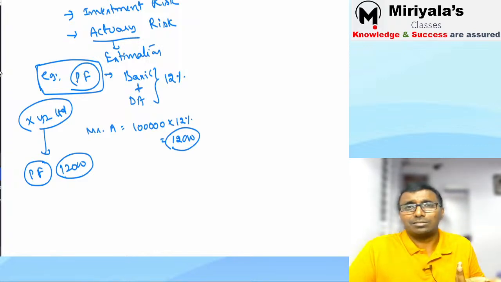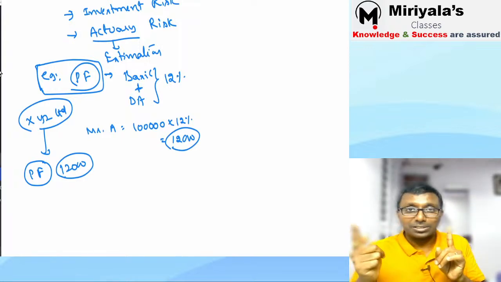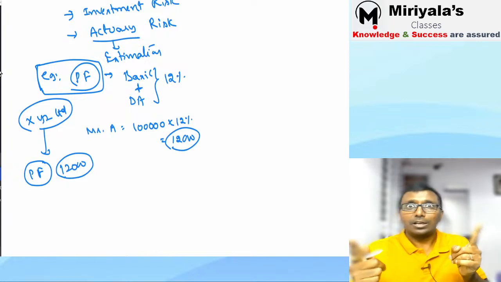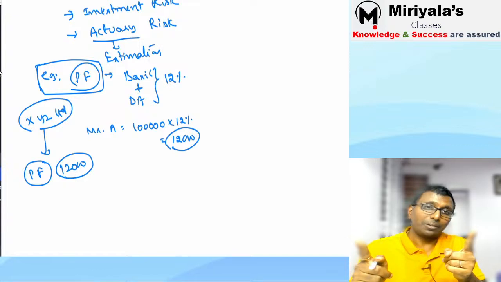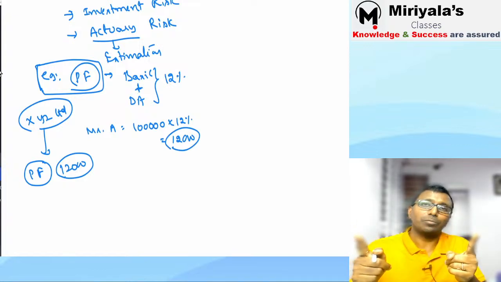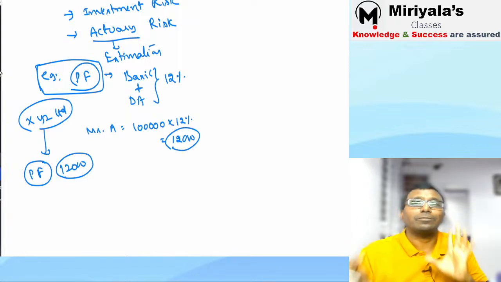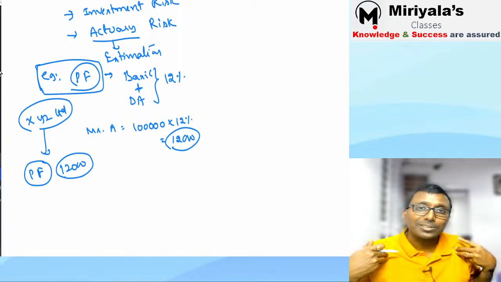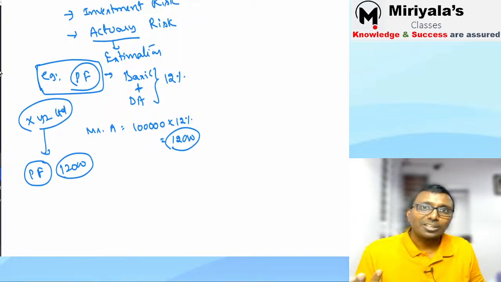Why should I bother? Once I make a contribution, now the headache starts for whom? The employee, Mr. A, and the Provident Fund. Who will collect the money from the Provident Fund department at a later point of time, once he retires from the job? This employee will approach the Provident Fund authority and get the money from the authority. What about me, XYZ company? I don't care. I don't need to bother about this.